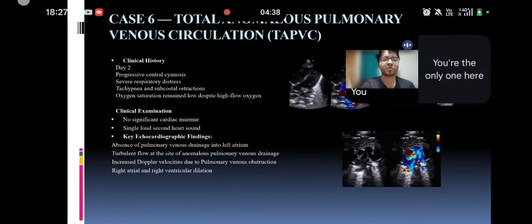Total anomalous pulmonary venous circulation, case 6. Baby on day 2 of life, a neonate, had progressive central cyanosis with severe respiratory distress, tachypnea, and subcostal retractions. On 2D echocardiography, there was absence of pulmonary venous drainage into the left atrium, with turbulent flow at the site of anomalous pulmonary venous drainage. As we can see in the images, we suspect a vertical vein as the anomalous pulmonary vein, which is draining the remnant circulation with turbulent flow.